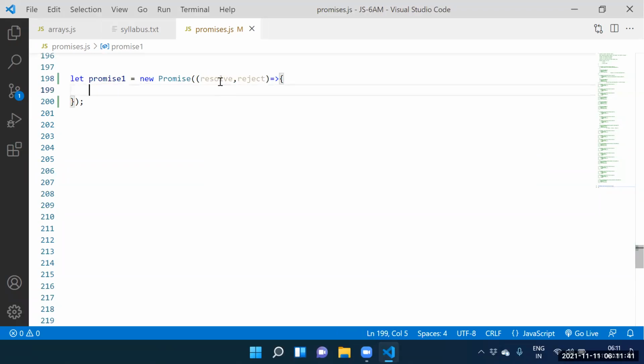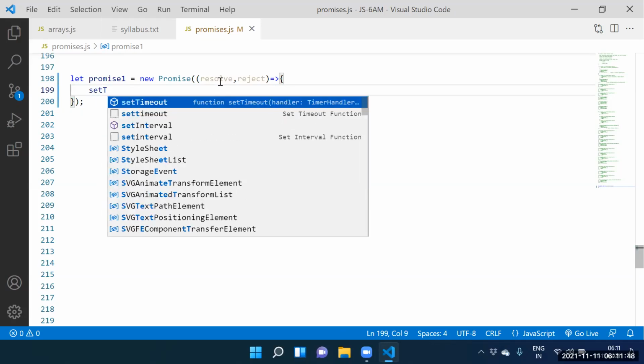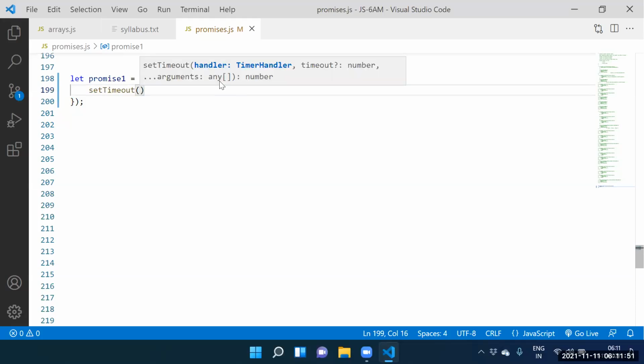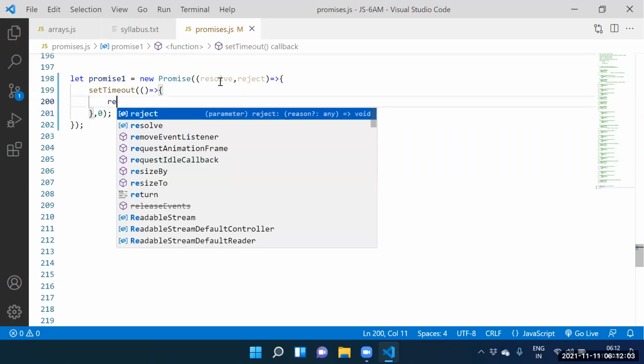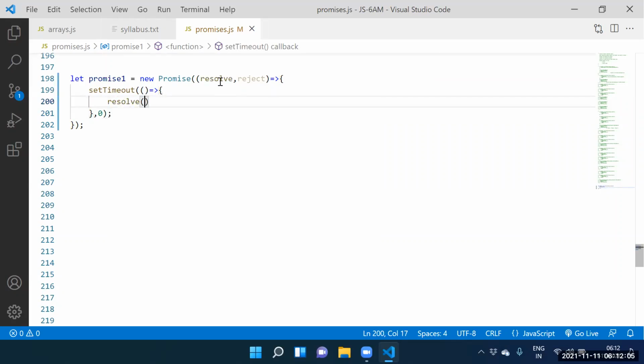Produce the result immediately. Generate the promise immediately. How to generate? Set a timeout with an arrow function. Immediately means for 0 seconds. Here itself, resolve of, we should be in a position to supply the hello one. Resolve of hello one.